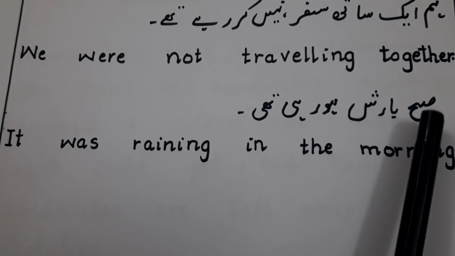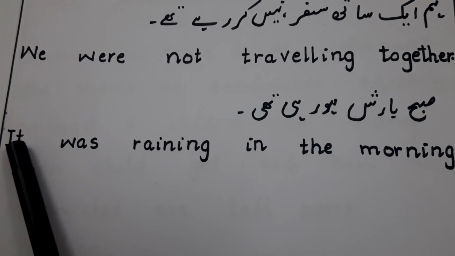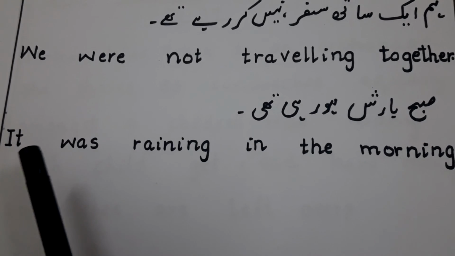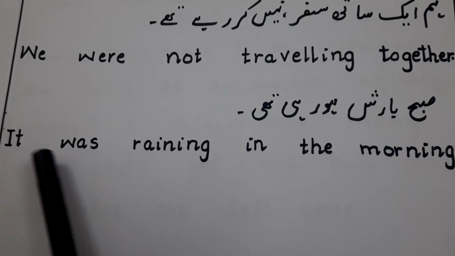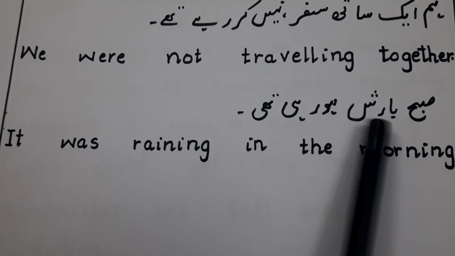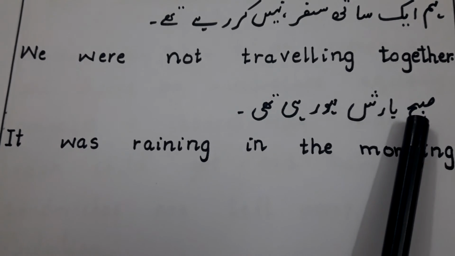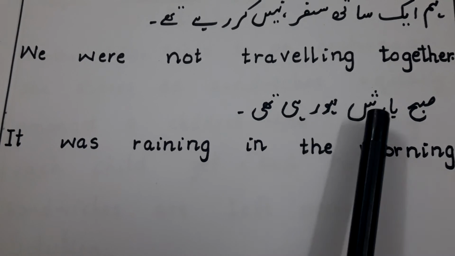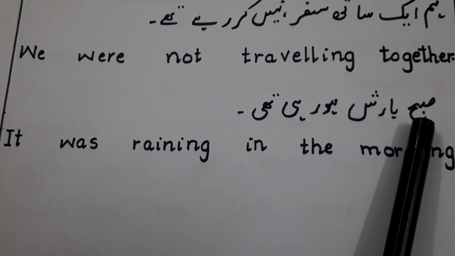So for rain, the sentence starts with it. It was raining in the morning.